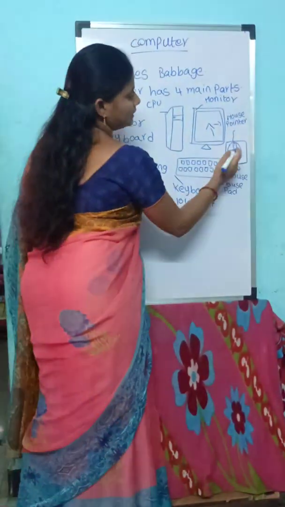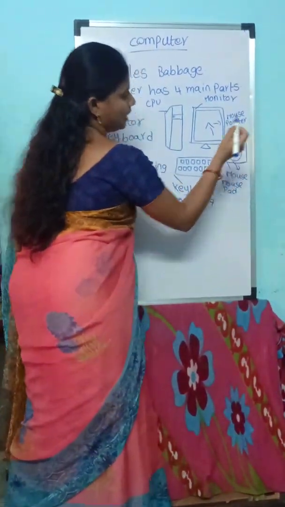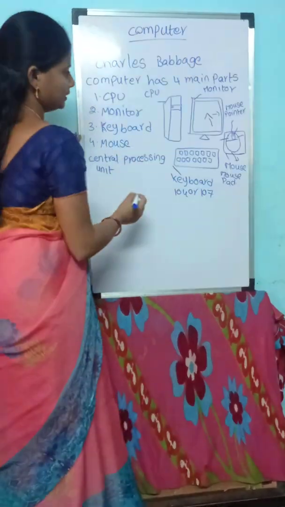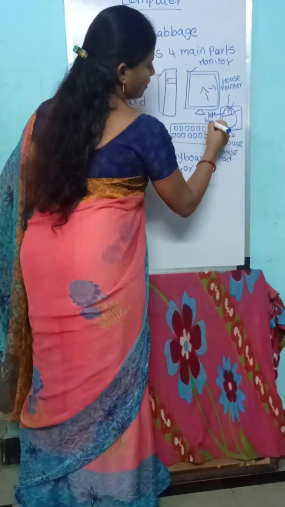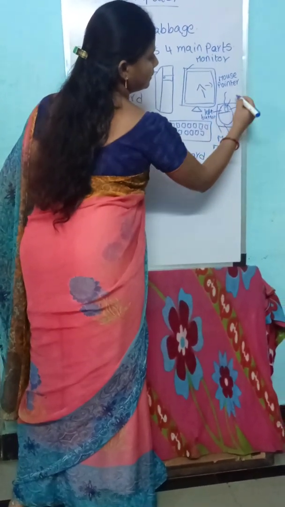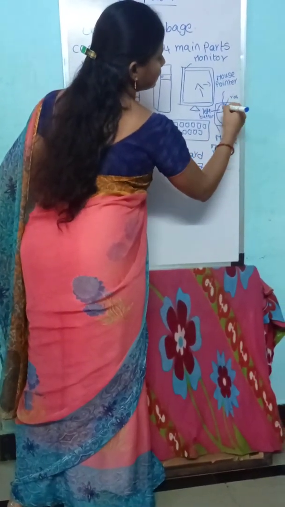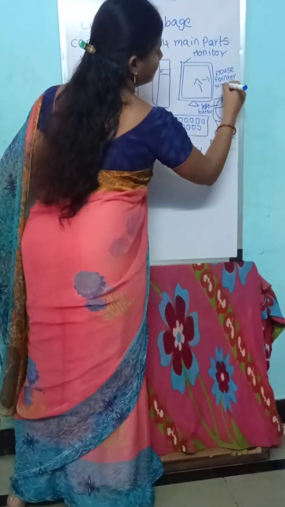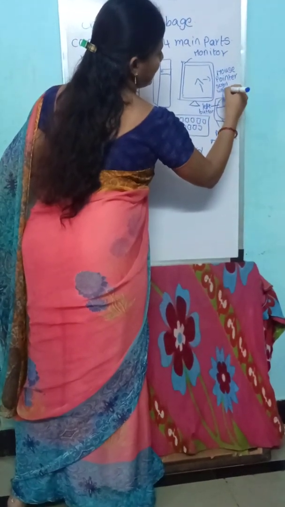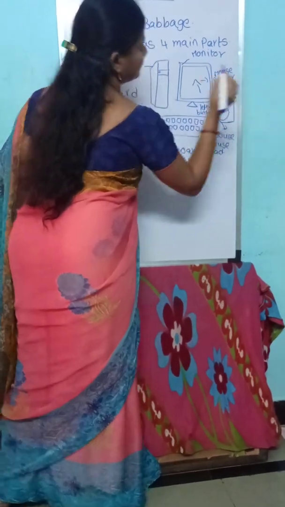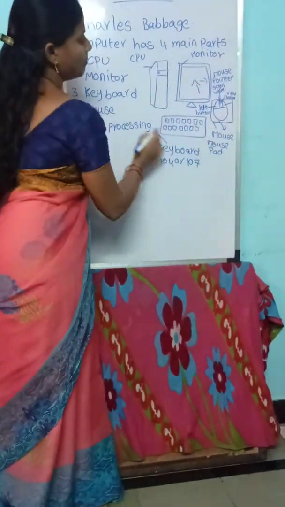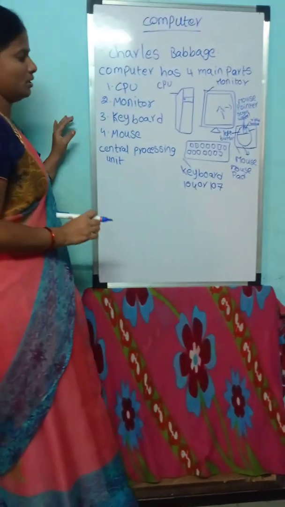A mouse has 3 buttons: left button, right button and scroll wheel. These are the main parts of a computer.